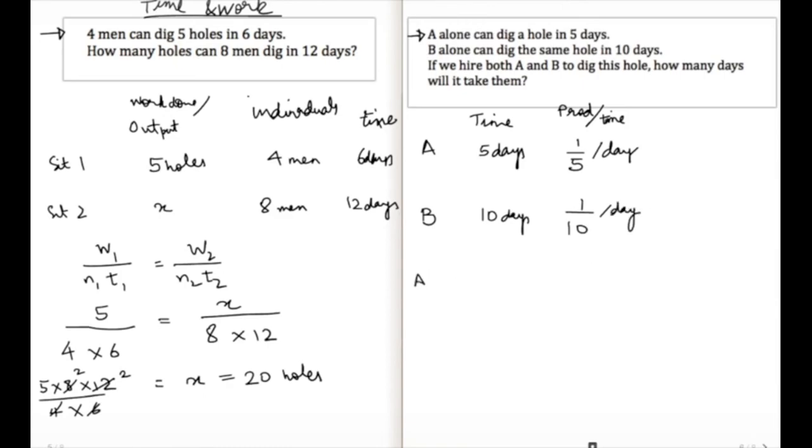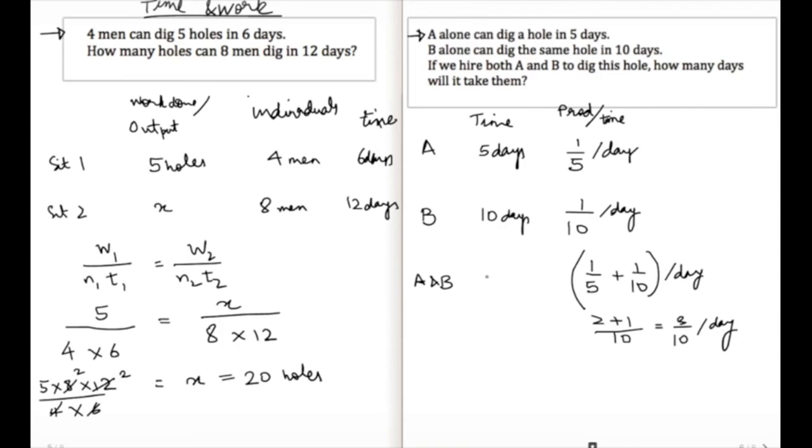So if I have A and B working together, clearly in one day I will be able to get both of them to do 1/5 plus 1/10 of the job, right? So this is going to be the combined productivity per day. And if I add them, I get LCM 10, numerator 2 plus 1, which is equal to 3/10 per day.